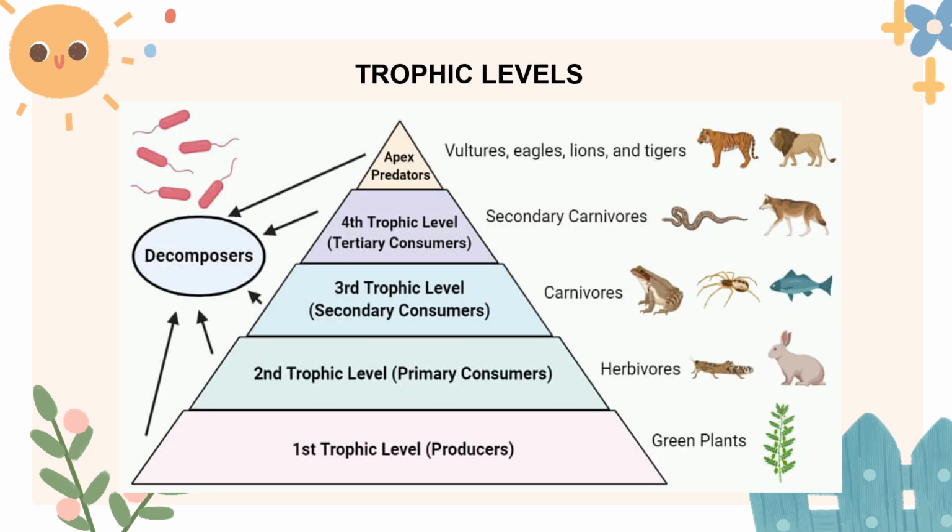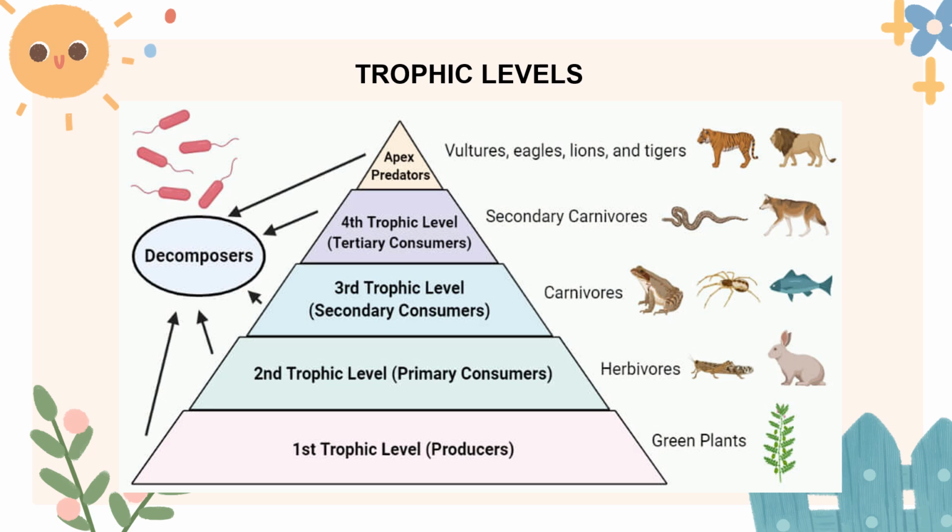Now take a look at this illustration of trophic levels. So in a food chain, each step is called a trophic level. Plants are the first level, herbivores are the second, and carnivores and omnivores are higher levels. So energy flows from the bottom to the top, but only a small amount of energy, or 10% of energy, is passed on at each level.